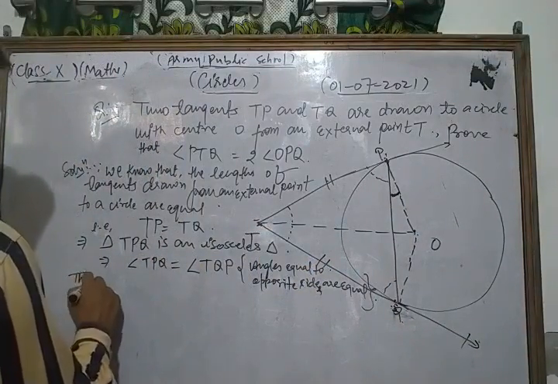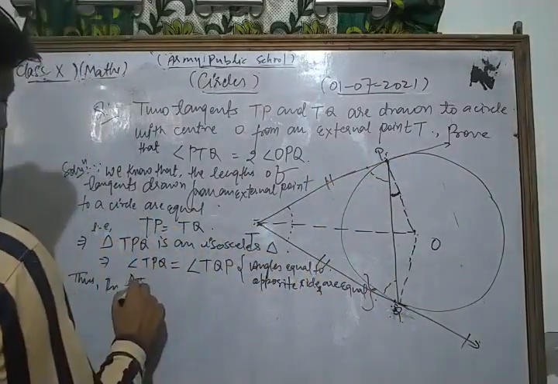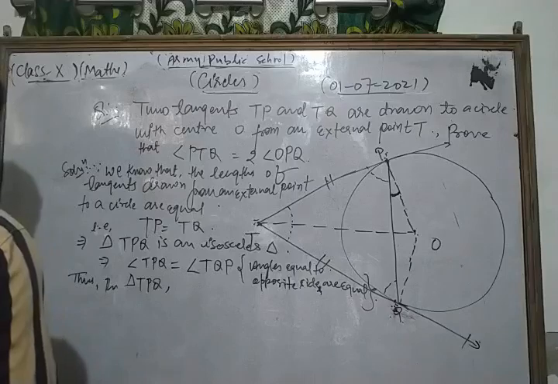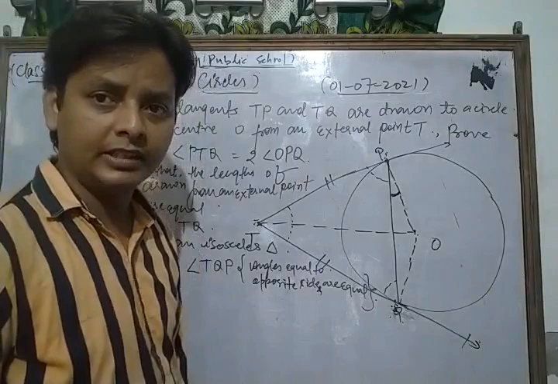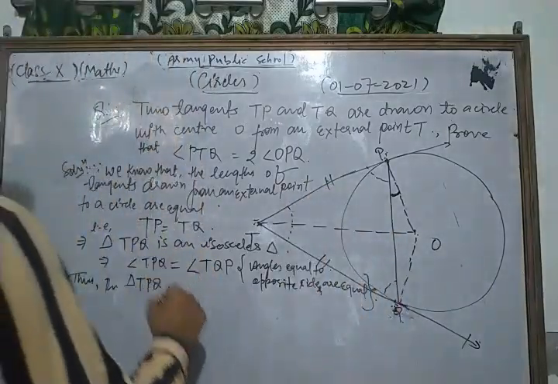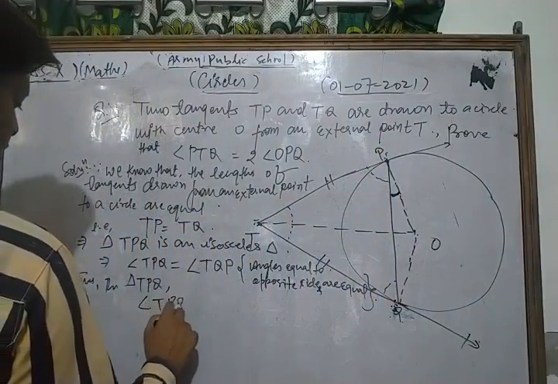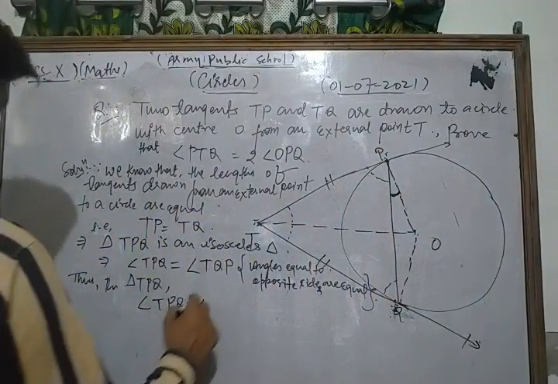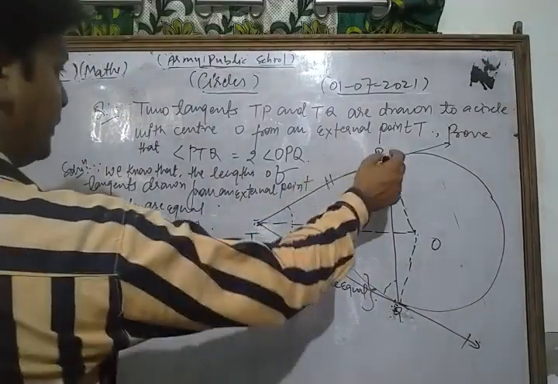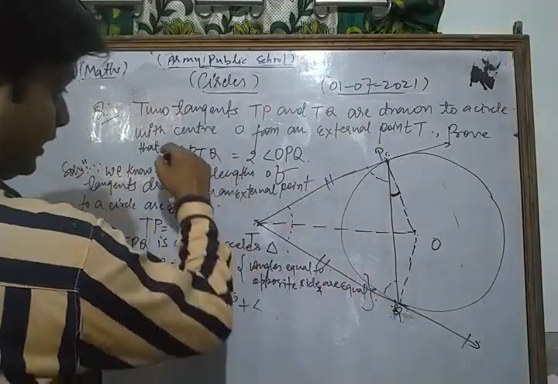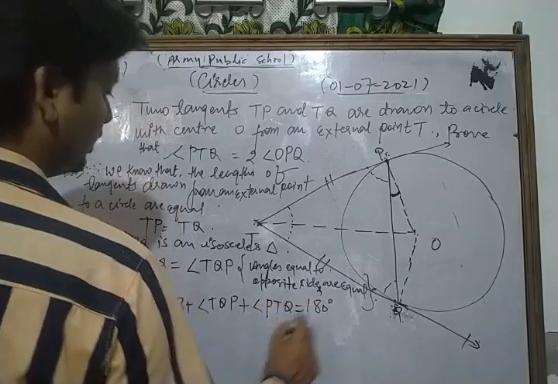Now look, thus in triangle TPQ, dear students, the sum of all angles of a triangle is what? 180 degrees, the sum of all interior angles. So because we want to find angle PTQ, we have angle TPQ plus angle TQP plus angle PTQ, which we require in our proof, is equal to 180 degrees.